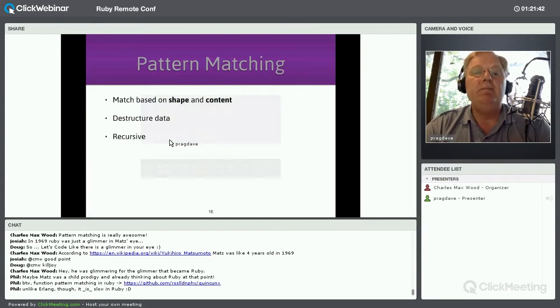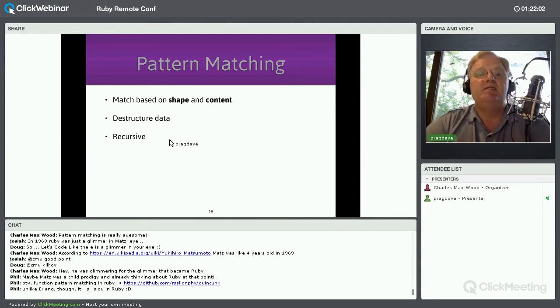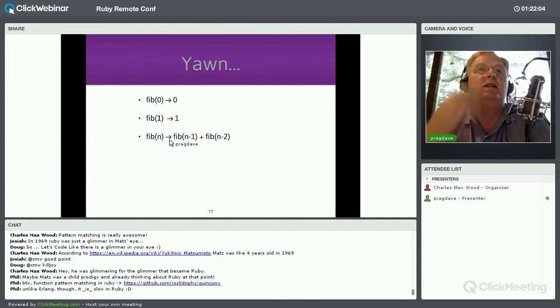Okay, so pattern matching is matched on the shape and the content. By the shape, I mean, is it a list, is it a scalar, is it a tuple? And the content, obviously, is the actual values inside there. We can use it to destructure data, and if you want to, it can be recursive, which means you can have destructuring inside destructuring. All right, so let's see some of this in action. And this is all kind of leading up to my revelation in programming. So we'll start off with the simple stuff.